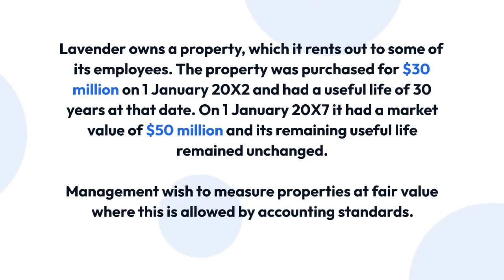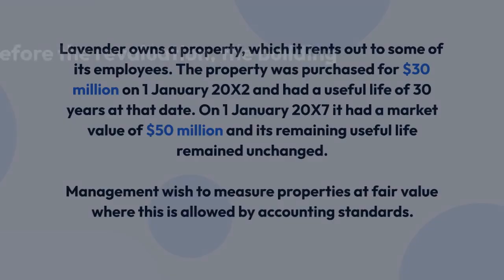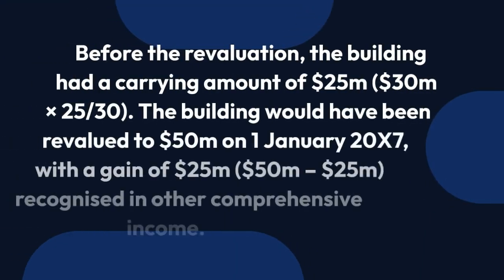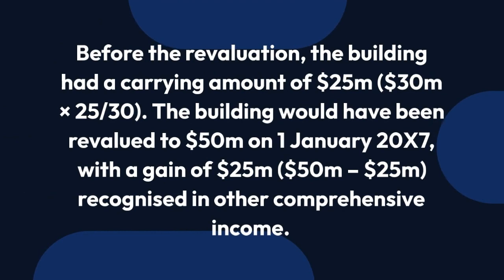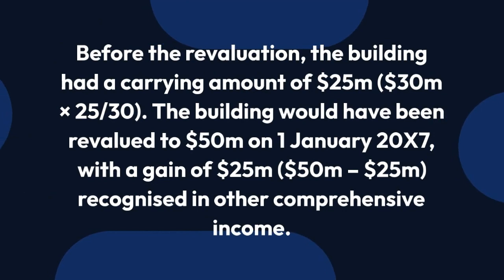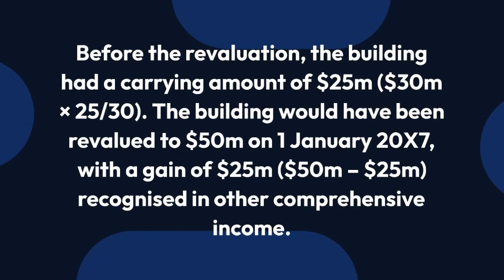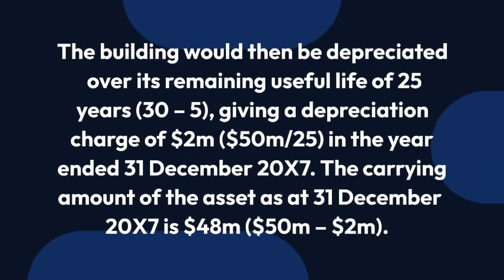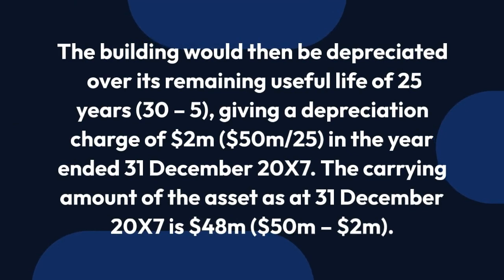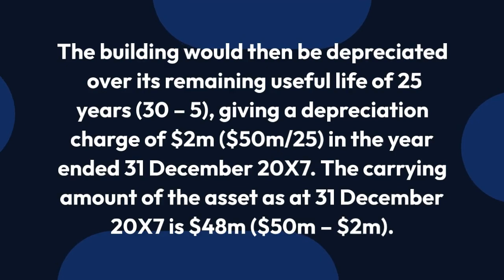Before the revaluation, the building had a carrying amount of $25 million, $30 million multiplied by 25 divided by 30. The building would have been revalued to $50 million on January 1, 2027, with a gain of $25 million, $50 million minus $25 million, recognized in other comprehensive income. The building would then be depreciated over its remaining useful life of 25 years, 30 minus 5, giving a depreciation charge of $2 million, $50 million divided by 25, in the year ended December 31, 2027. The carrying amount of the asset as at December 31, 2027 is $48 million, $50 million minus $2 million.